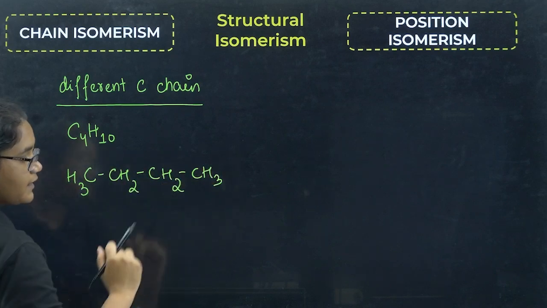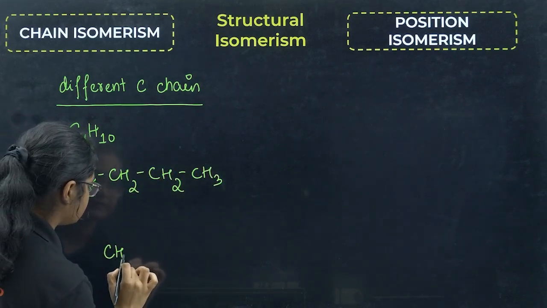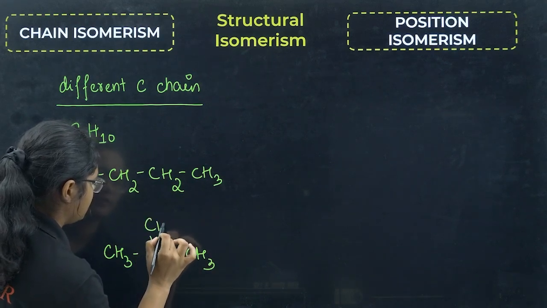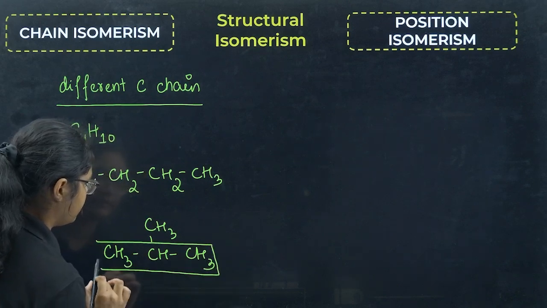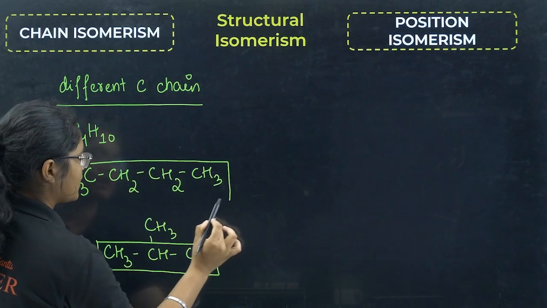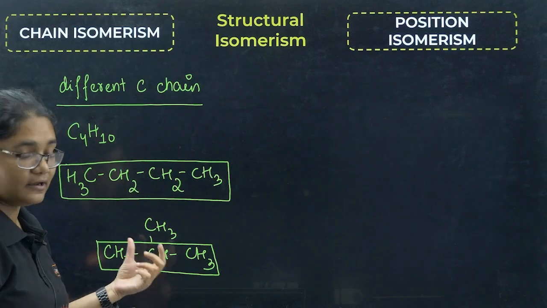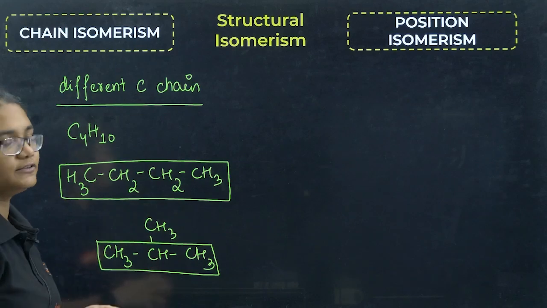Now in this chain there are 4 carbons, right? I can write another formula for the same thing, CH3, CH, CH3, CH3. Now you see in this one there are 3 carbons in one chain, and here we have 4 carbons in one chain.